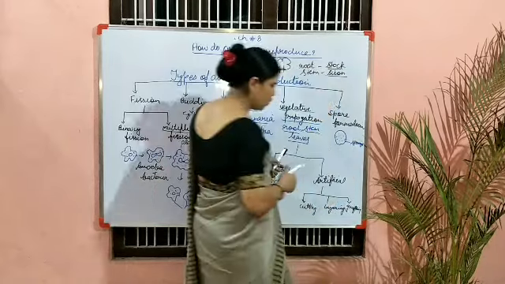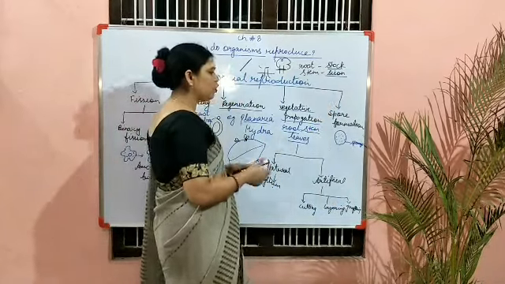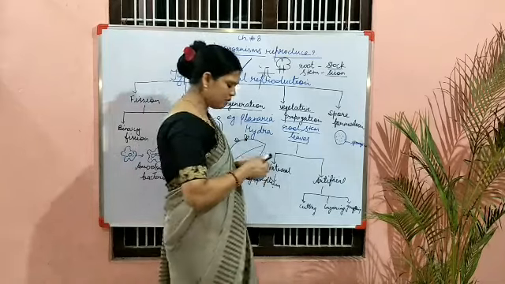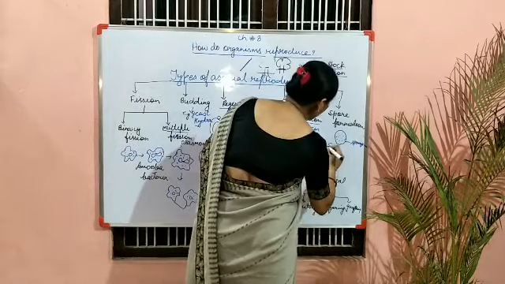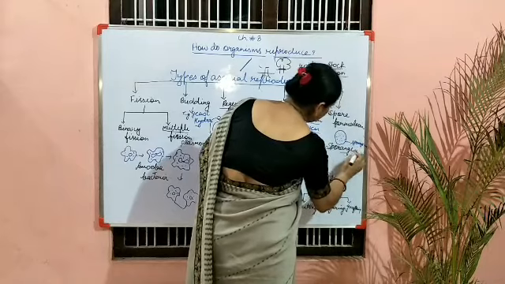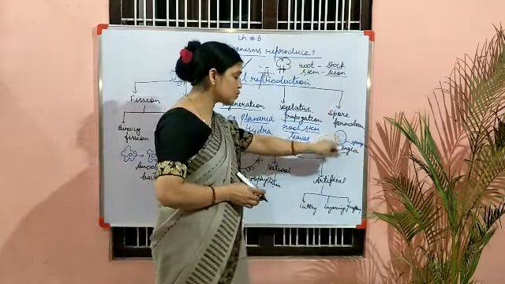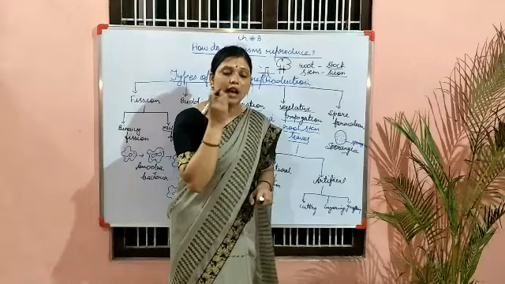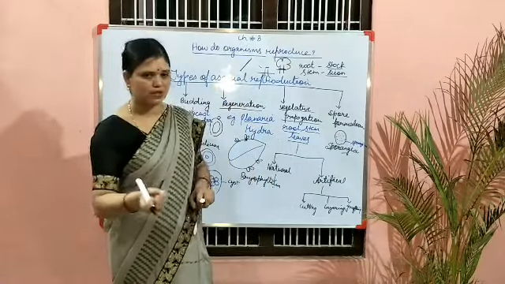Sporangium is a singular term, but if we talk about many sporangium, then we call them sporangia. The spores are tiny seed-like structures.